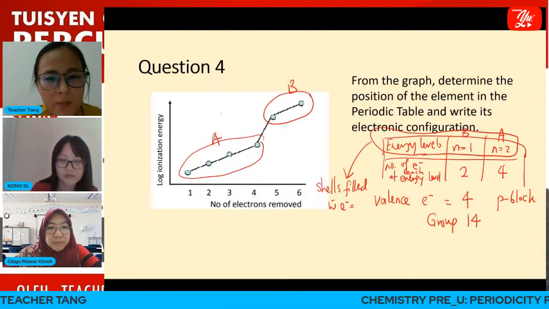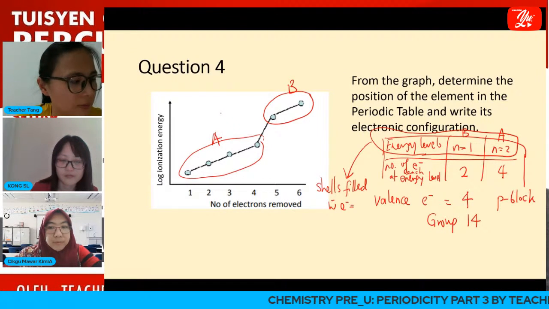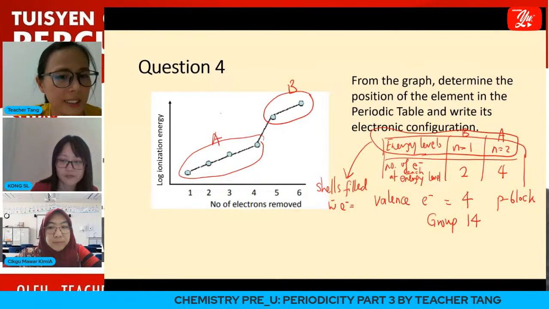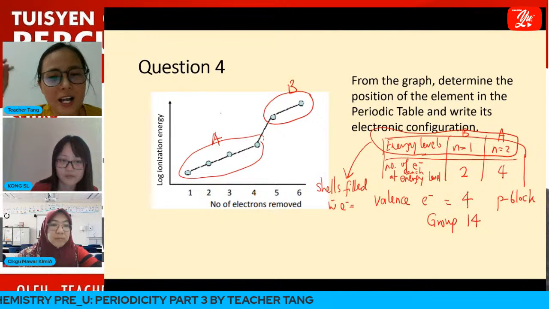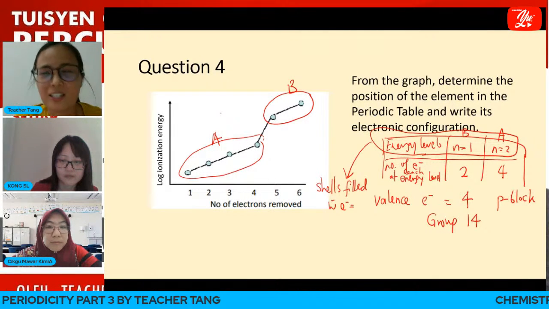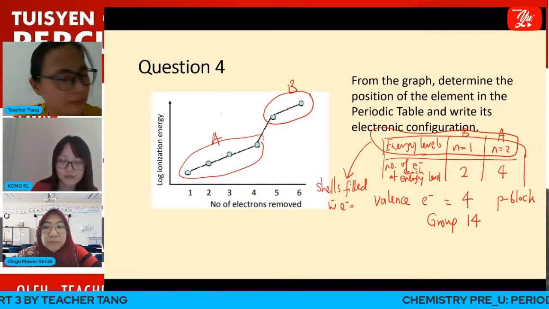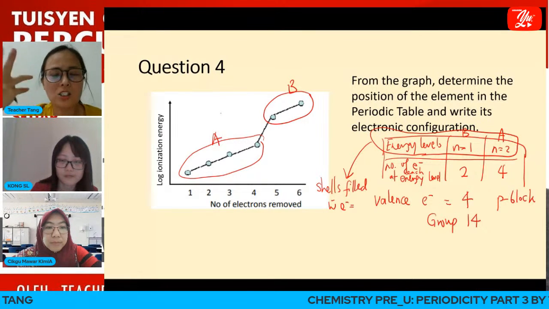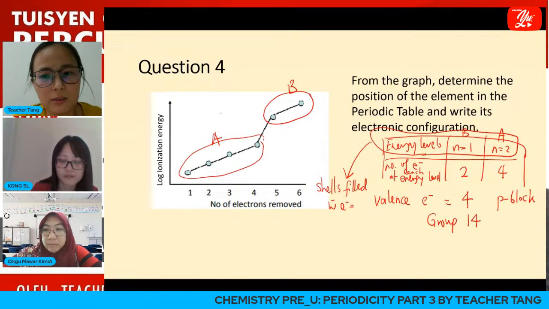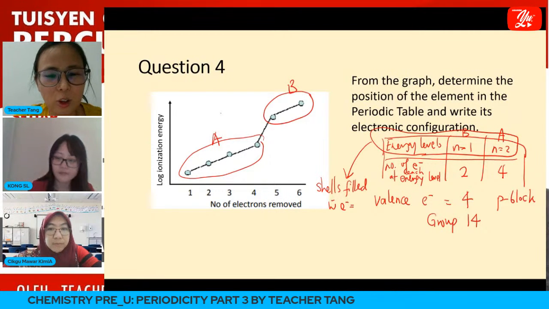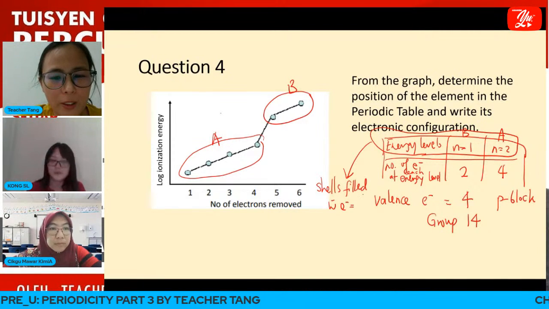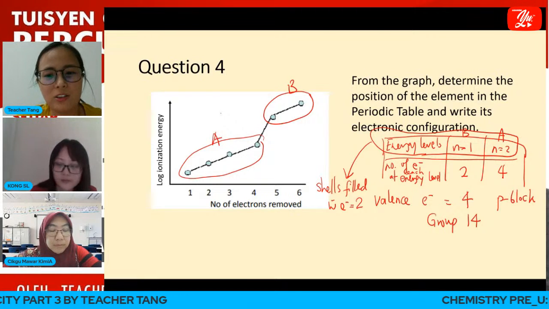So this implies how many shells filled with electrons? This element has how many electron shells? I should say shells filled with electrons. 2 energy levels. Total 2, so it means that there will be 2 shells filled with electrons.